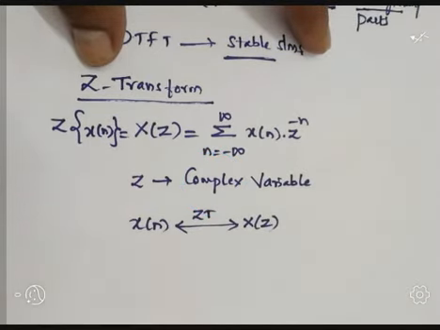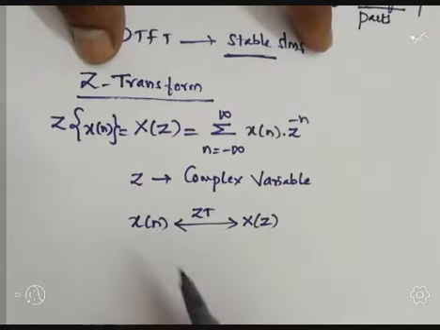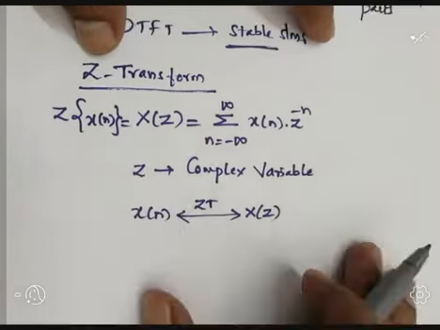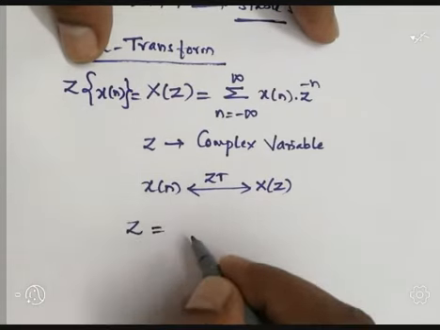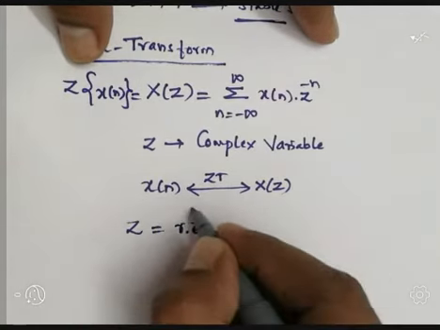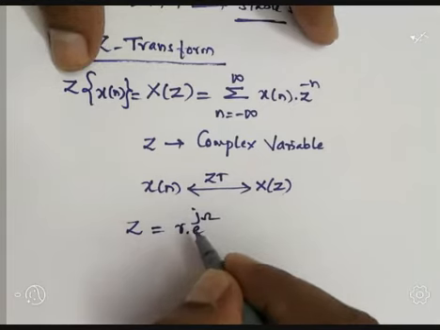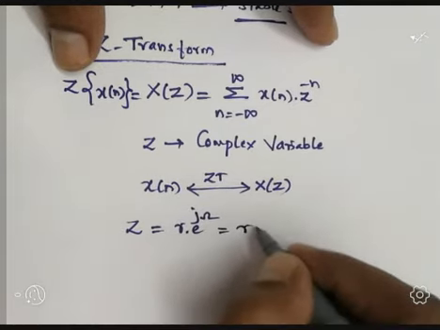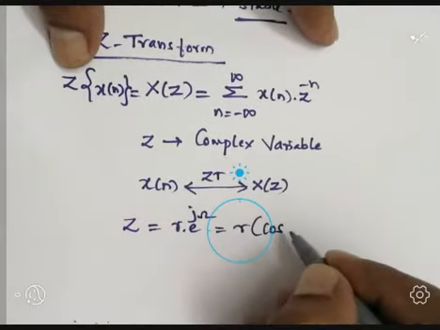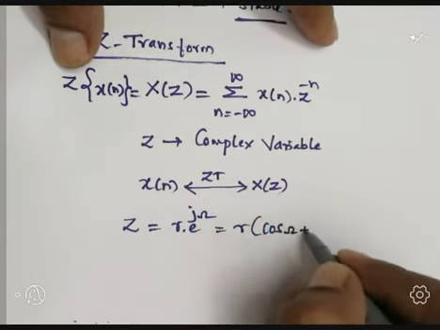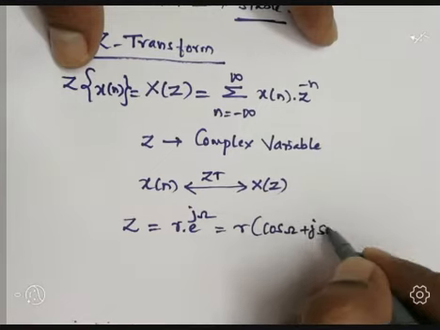Now the variable z can also be represented in polar form as r e to the power j omega, or we can write it in terms of cos omega plus j sin omega.